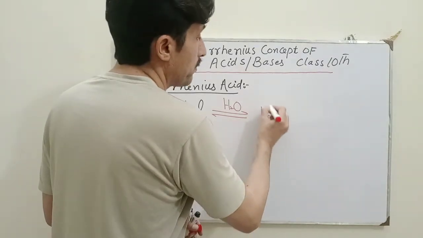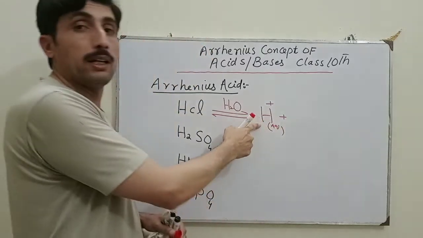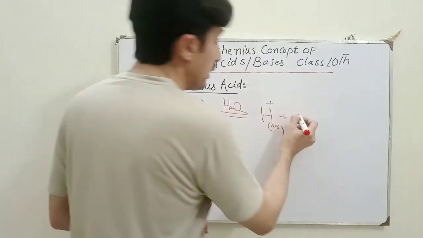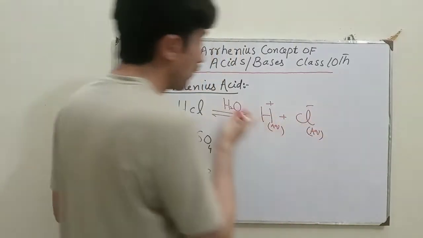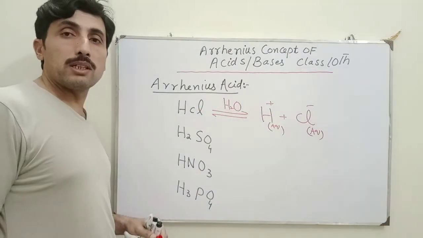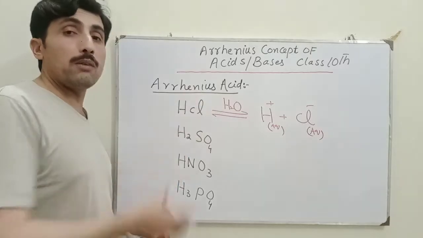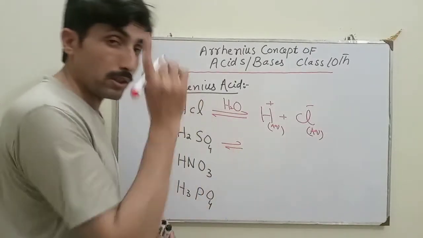And if it produces a proton, then such substances are called Arrhenius acids, with the help of water, which will be used as a solvent. Those substances which produce protons in aqueous medium are called Arrhenius acids.